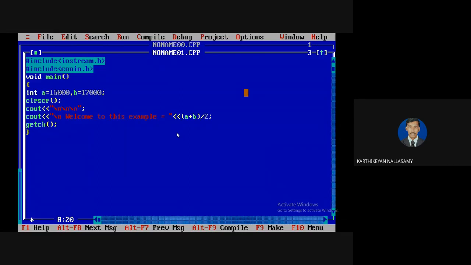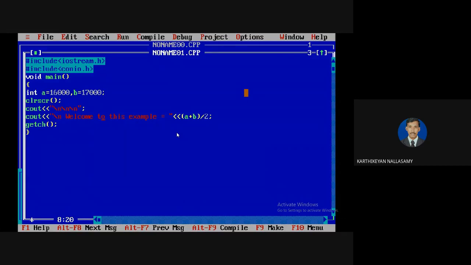One is a compile-time error, the second one is a runtime error, third one is a logical error, and the fourth one is called a latent error. So if there is a compile-time error or a runtime error, for these two cases we can't get any output. So we need to identify the solution for that.